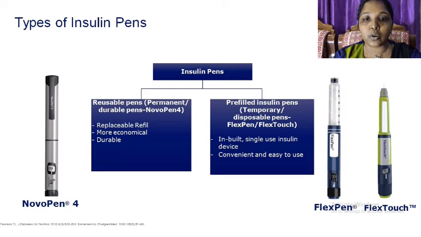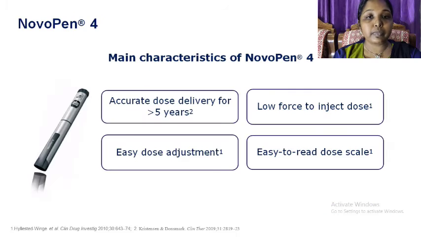Reusable pens are also known as permanent or durable pens, and pre-filled insulin pens are also known as temporary or disposable pens. Reusable pens have a replaceable refill, are more economical and durable, and pre-filled insulin pens are an inbuilt single-use insulin device which is convenient and easy to use.